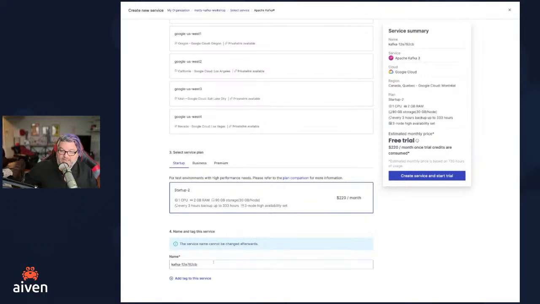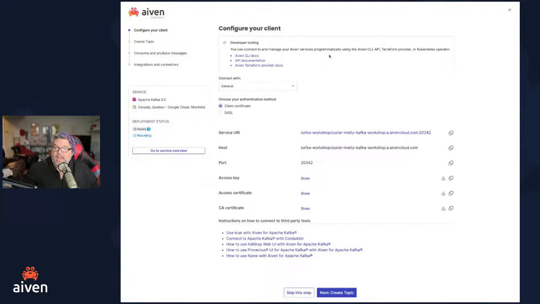Then it needs a service name, and you can give this a memorable name. Don't make it too long. In this case, I will just call it Kafka workshop cluster. Should be fine. And this all looks like the way I want it to be. So I'm going to go ahead and say create the service and start my trial. At this point, Aiven will take me through a bunch of different things in our wizard to set things up the way we might want them configured. We're not going to really worry about any of this information first.